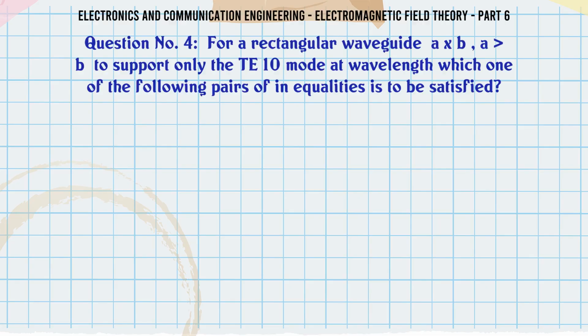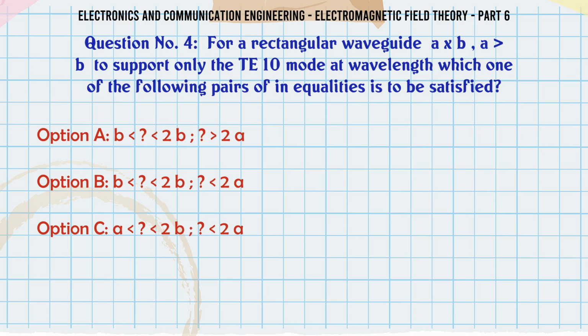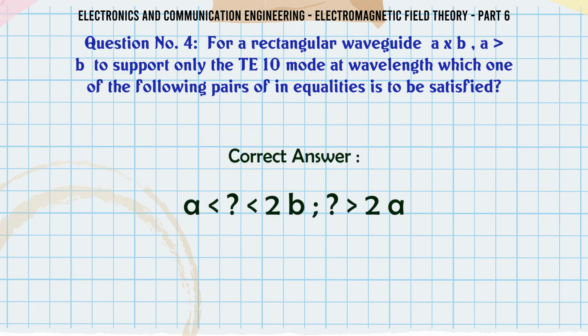For a rectangular waveguide a×b, with a > b, to support only the TE10 mode at wavelength λ, which one of the following pairs of inequalities is to be satisfied? A. B. C. D. The correct answer is A.